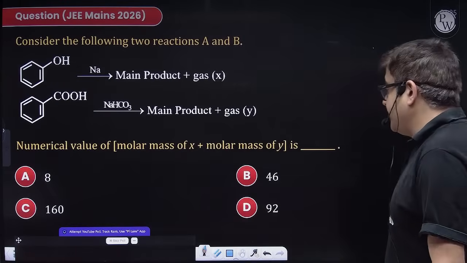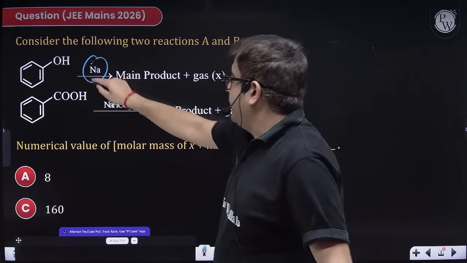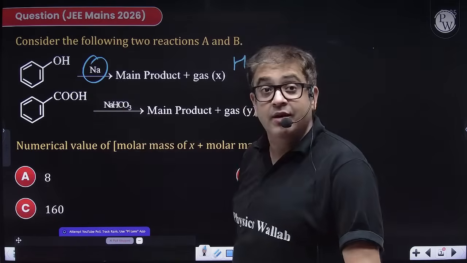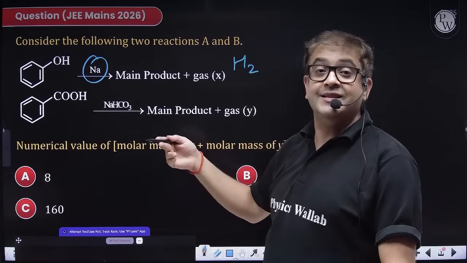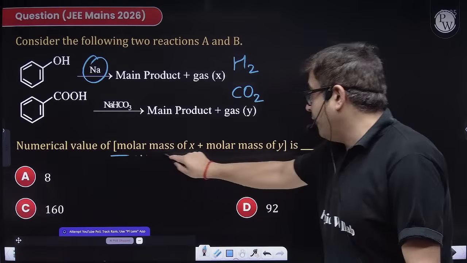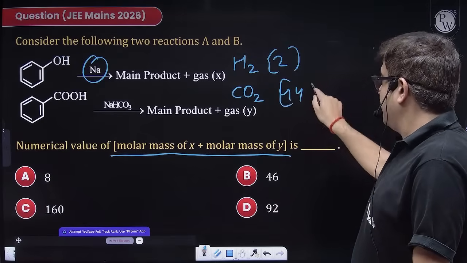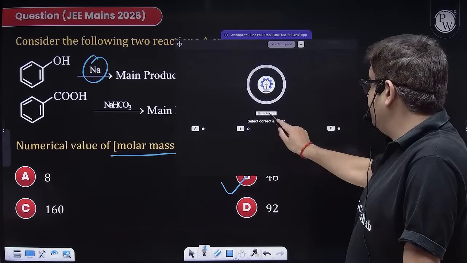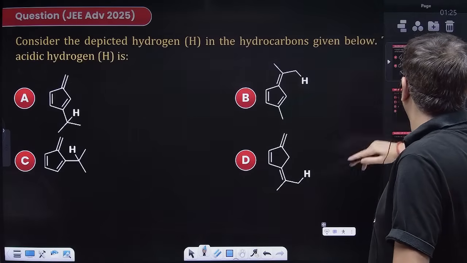Now the question says, among the two reactions, obviously alcohol with sodium will form the salt and hydrogen gas will be released. Carboxylic acid, again a stronger acid than carbonic acid, will release H2CO3. Carbonic acid is unstable, so it will form CO2 and water. So CO2 will be the gas. You have to give the molecular mass of the gases, summation. So this is 2, this is 44, so total will be 46. Option B will be your right answer. None of the students has given the answer correctly. I hope you got it now.